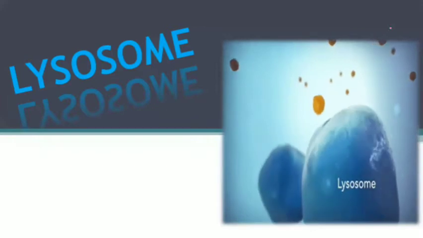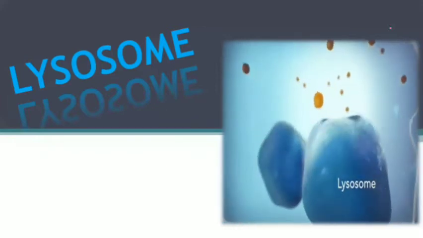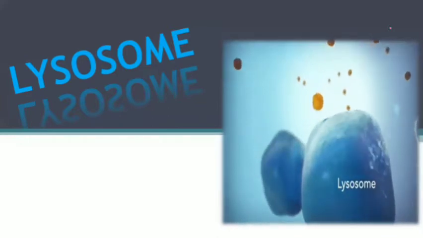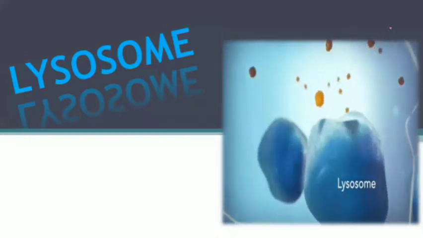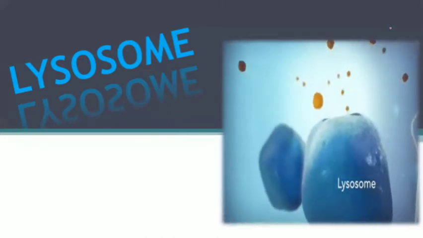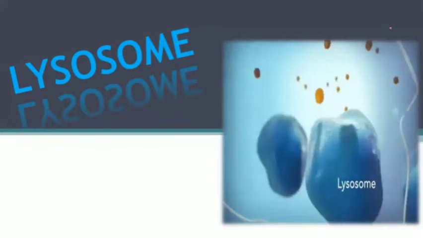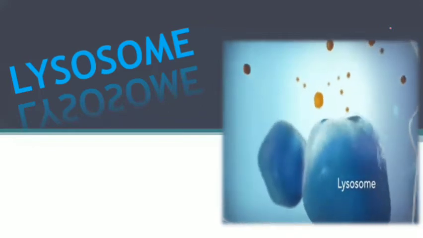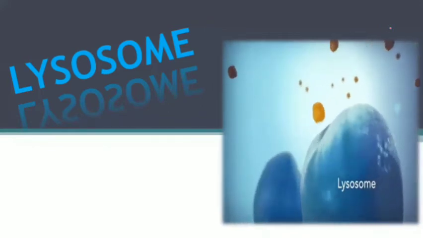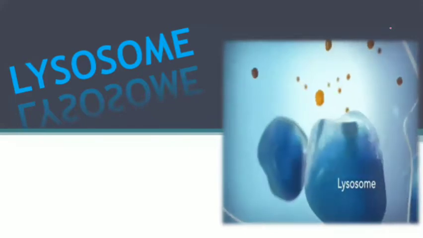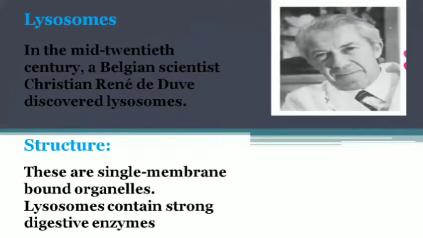Now there is another cell organelle which has a connection with Golgi bodies, because the vesicles which arise from the endoplasmic reticulum form Golgi complex or Golgi bodies, and from these Golgi bodies some vesicles are modified and then come out of the Golgi bodies. Those are called lysosomes. So you can see here the lysosomal structure. These are very simple because they are single membrane bound organelles.